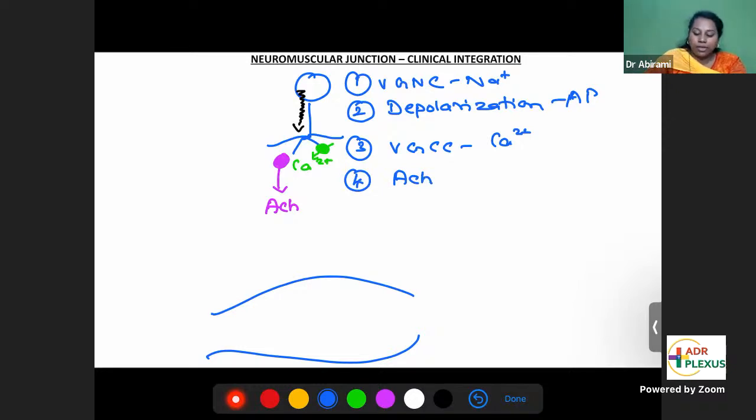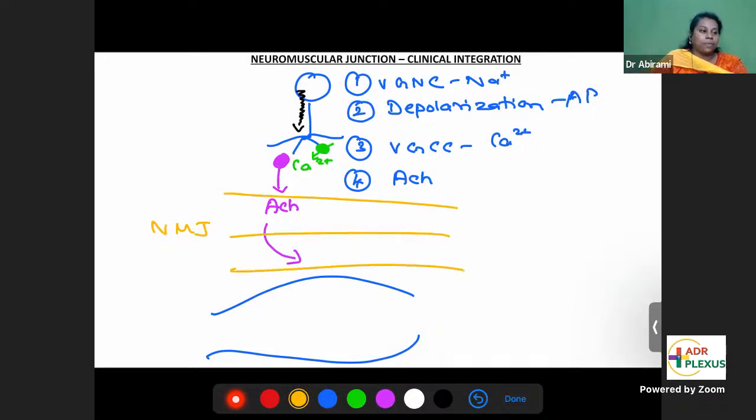This acetylcholine crosses the neuromuscular junction. This is the neuromuscular junction. It crosses the neuromuscular junction to reach the muscle. And on the muscle, you have receptors for acetylcholine. They're called acetylcholine nicotinic receptors.